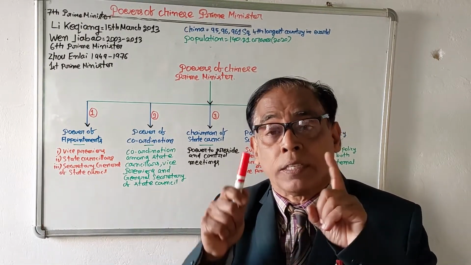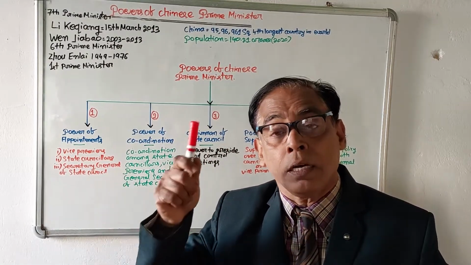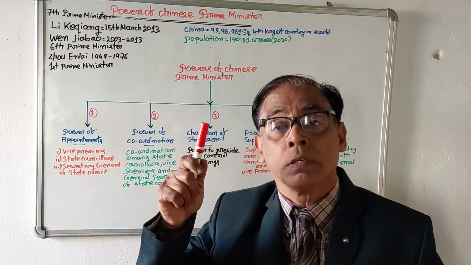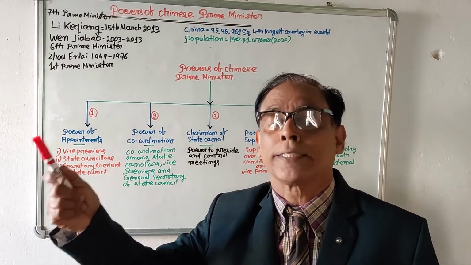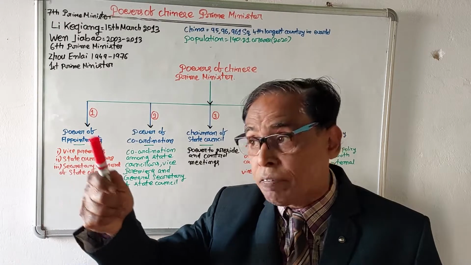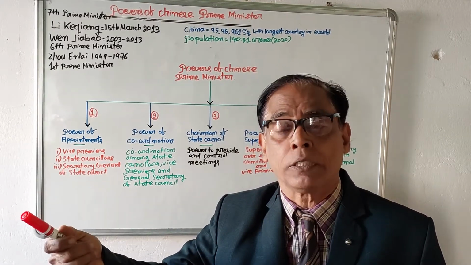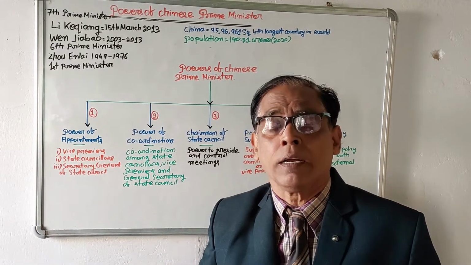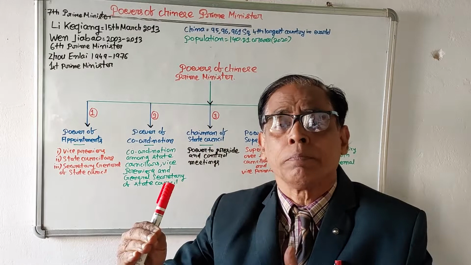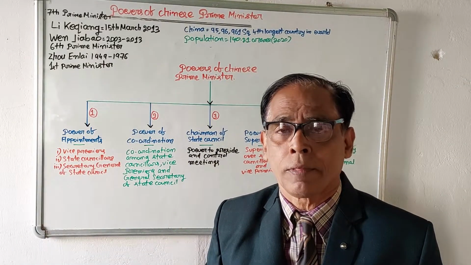The name of the Chinese prime minister is suggested by the president of the People's Republic of China to the National People's Congress. After that, the National People's Congress will elect the prime minister formally, and after that the president will appoint him as the prime minister of China.